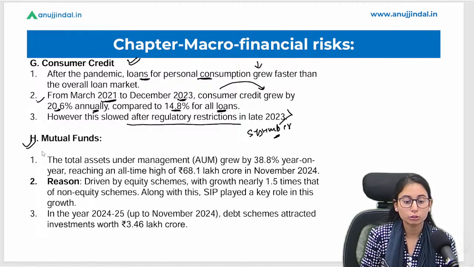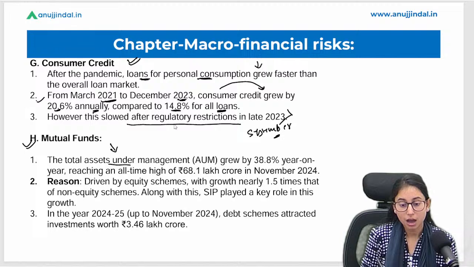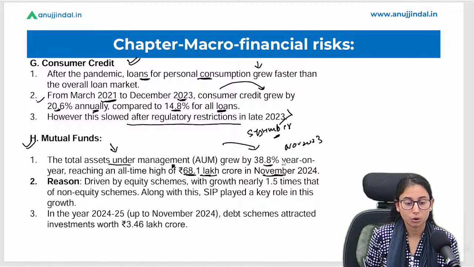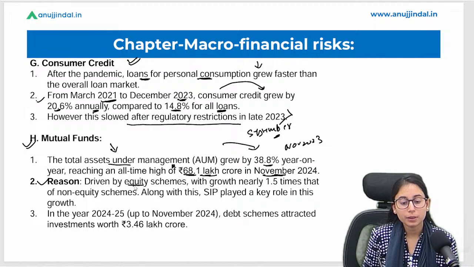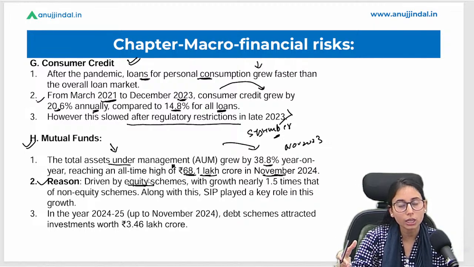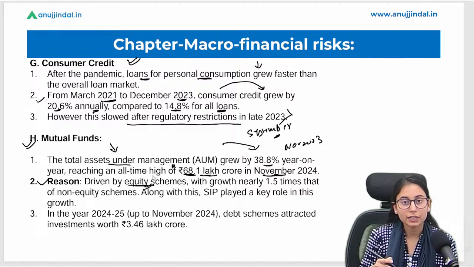Okay, if we talk about mutual funds, the assets under management, that means the assets held by the mutual fund companies, are currently at 68.1 lakh crore. Very important data, and it has grown by 38.8% on a year-on-year basis, if we compare November 2024 with November 2023. And what are the reasons? Because people are investing more in equity schemes, because equity gives more return as compared to non-equity schemes like debt schemes, and hence this is a major driver behind such an increase.